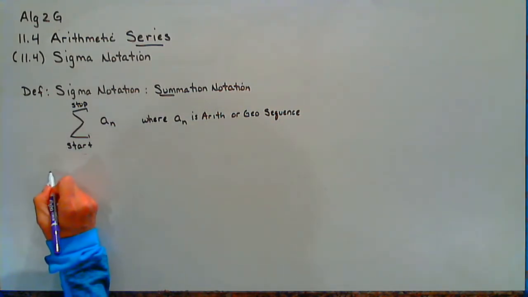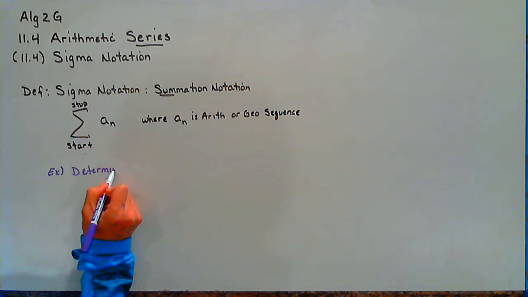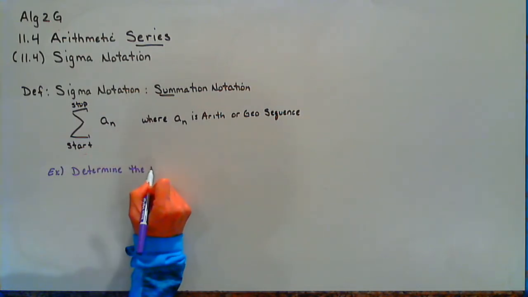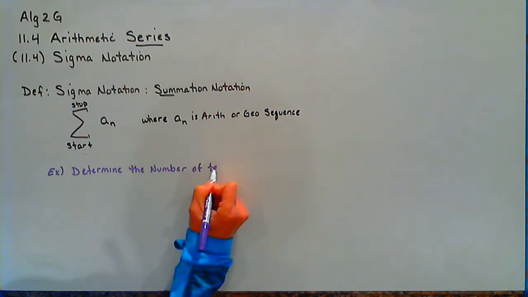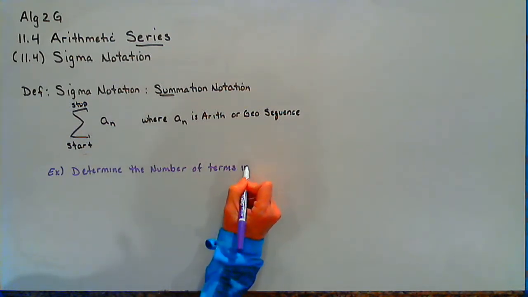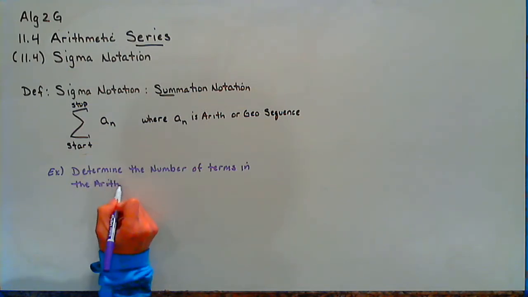So let's do this. Let's determine the number of terms in the arithmetic series that I'm going to give you.